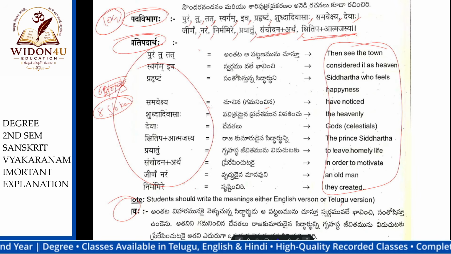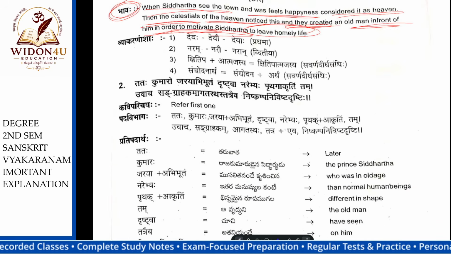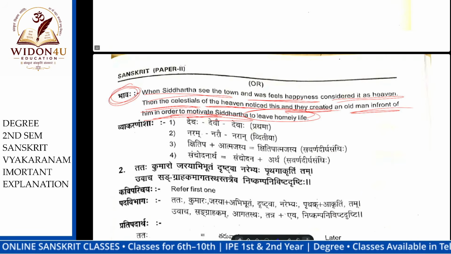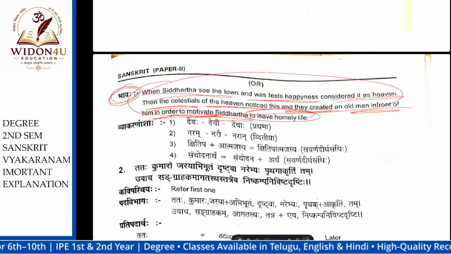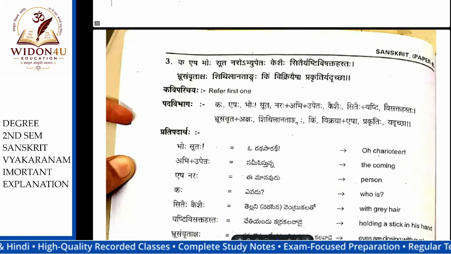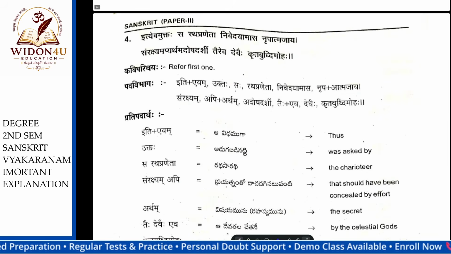It depends on you. But read the meaning properly. I am saying for 6 slokas, for 8 slokas, read the meanings properly.